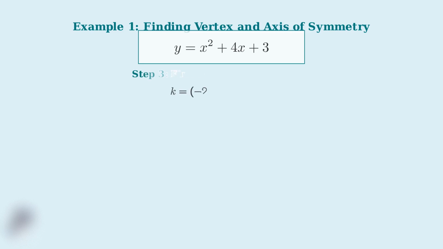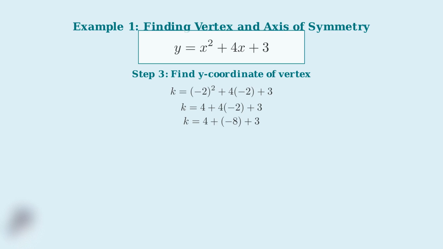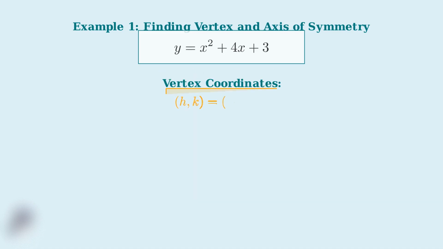Now we need to find the y-coordinate of the vertex by substituting h equals negative 2 back into our original equation. Let's calculate this step by step. First, negative 2 squared equals 4. Next, 4 times negative 2 equals negative 8. Finally, 4 minus 8 plus 3 equals negative 1. Perfect. Now we have both coordinates. The vertex is at the point negative 2, negative 1. The axis of symmetry is a vertical line that passes through the vertex. Its equation is x equals the x-coordinate of the vertex.